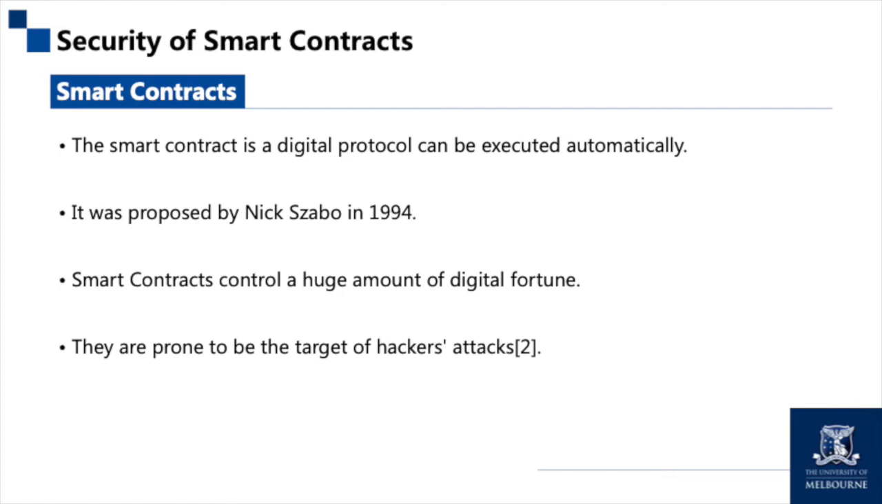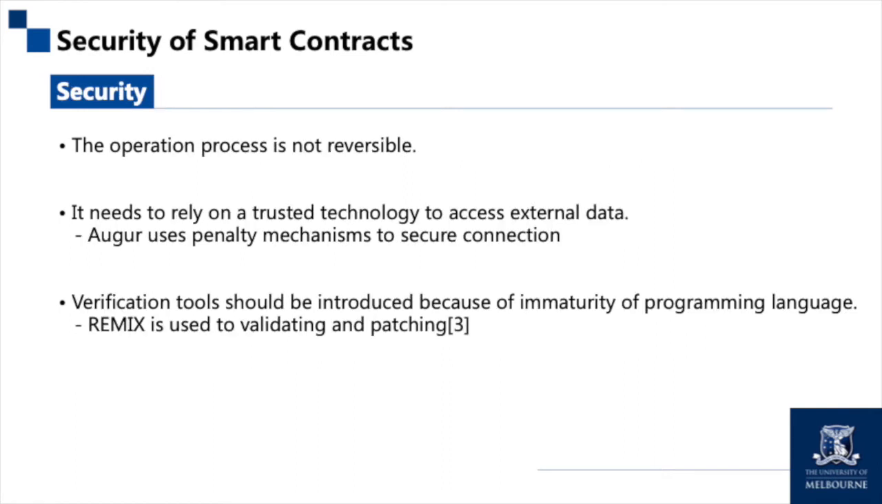Most smart contracts in blockchain control a huge amount of digital fortune, which are prone to be the target of hackers' attacks. The operation of a smart contract is not reversible. Therefore, attacks against smart contracts will lead to remarkable damage.